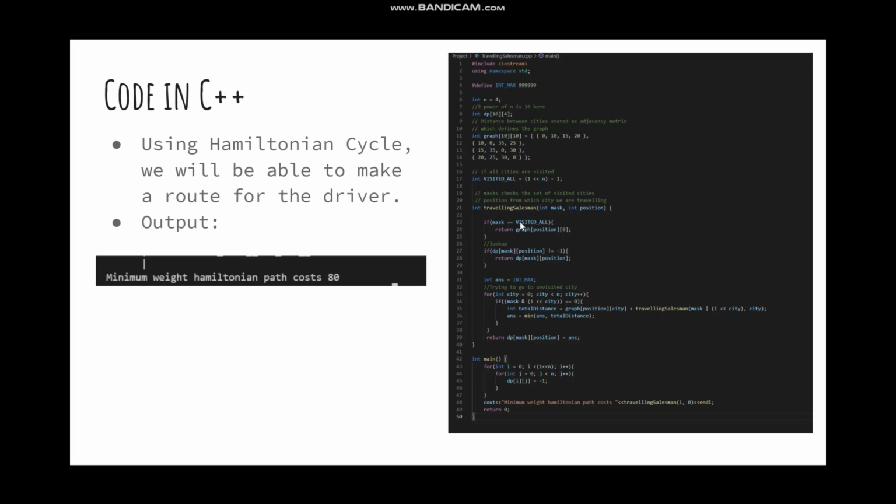Then we have the traveling salesman function, which takes in the mask, which is the set of visited cities, and position, which is where we're going to travel from to the next one. And here you can see this is our output, which is the minimum weight Hamiltonian path cost 80 from this set of cities.